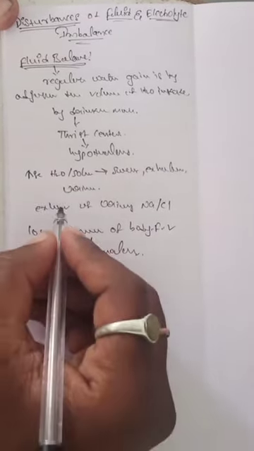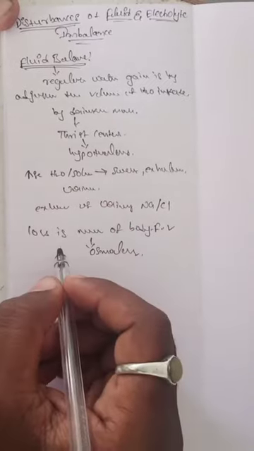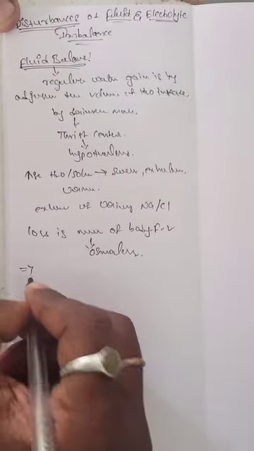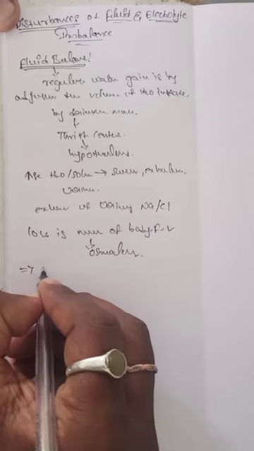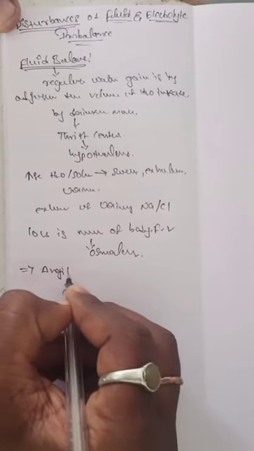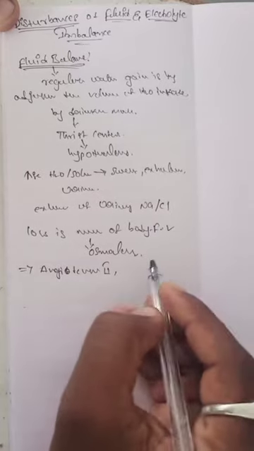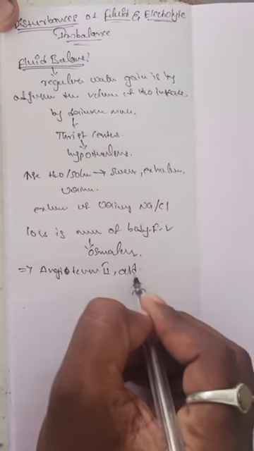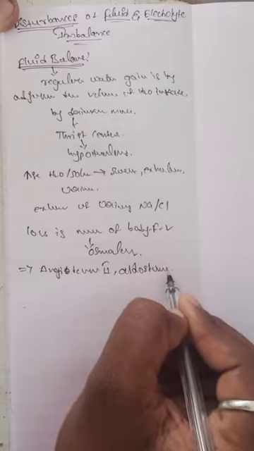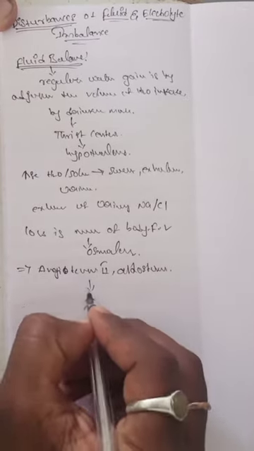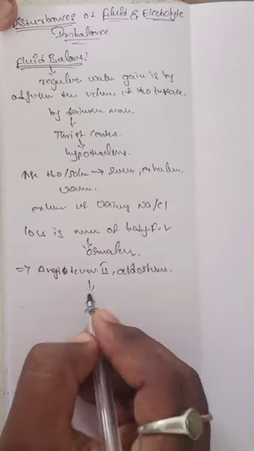Not only the hypothalamus thirst center but also hormones are involved: angiotensin 2 and aldosterone. These two reduce urinary loss.